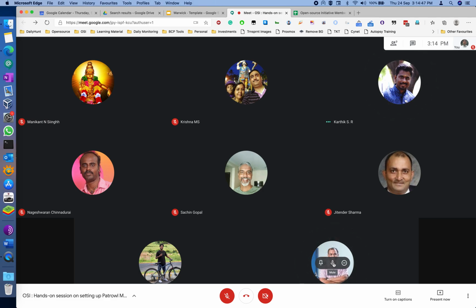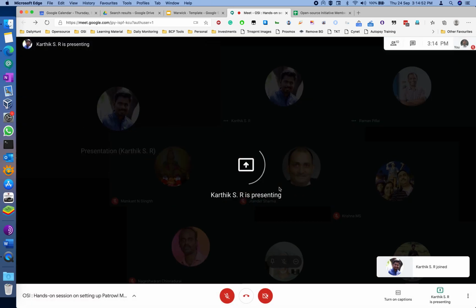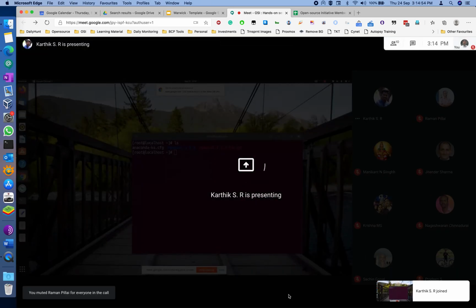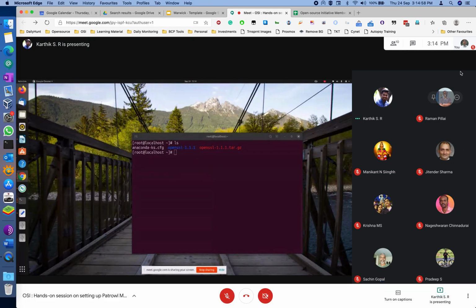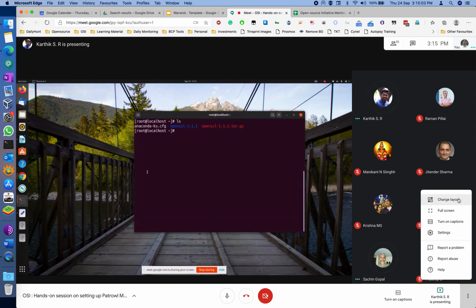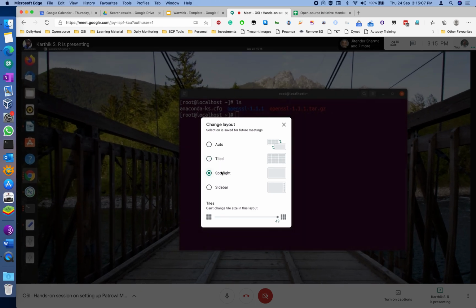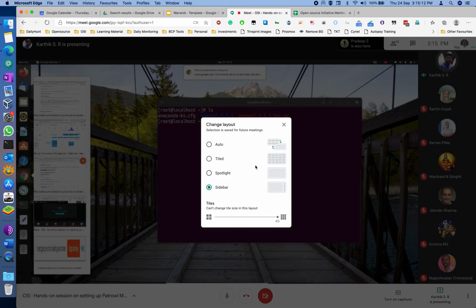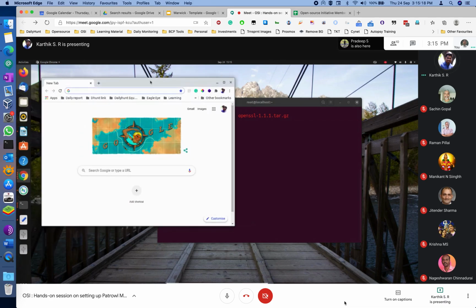Presenting my screen. You're able to see my screen? Yes, I can see that. Okay, we'll take the documentation from the net only. Anyway, we have a documentation, but for easy thing, we'll take it from the net for everyone's understanding.